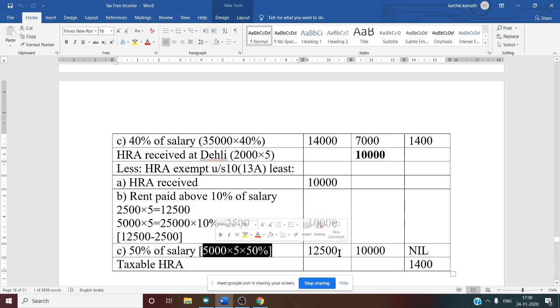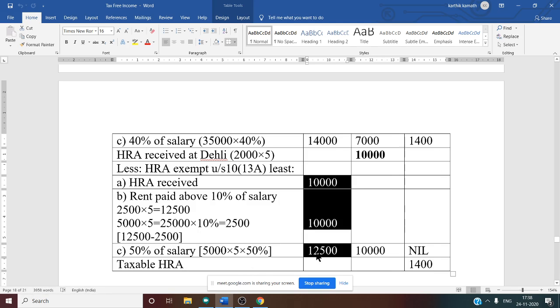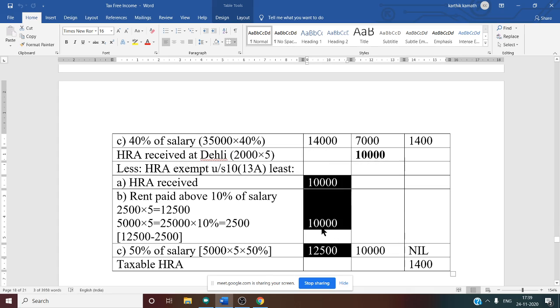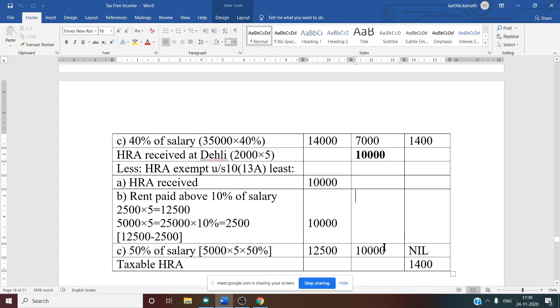So that is 12,500. Among these 3, which is least for Delhi? There is a tie. 10,000, 10,000, 10,000 is there, isn't it? Yes, sir. But what is the rule? HRA is exempt under section 10 clause 13A, least of the following. That means any one is exempt, not both. So any one you can write here in the outer column, 10,000.